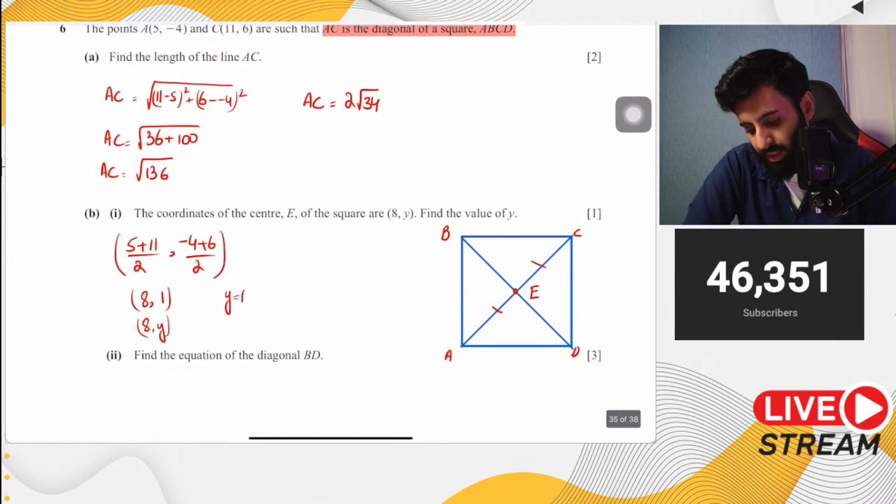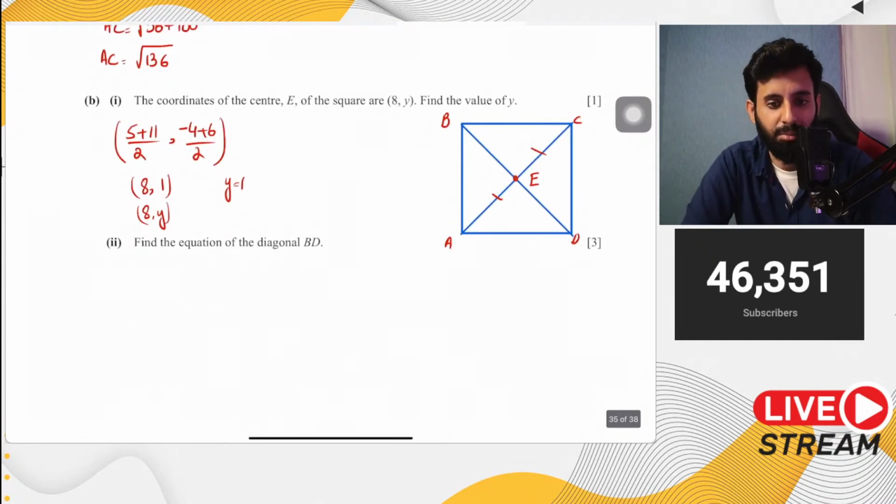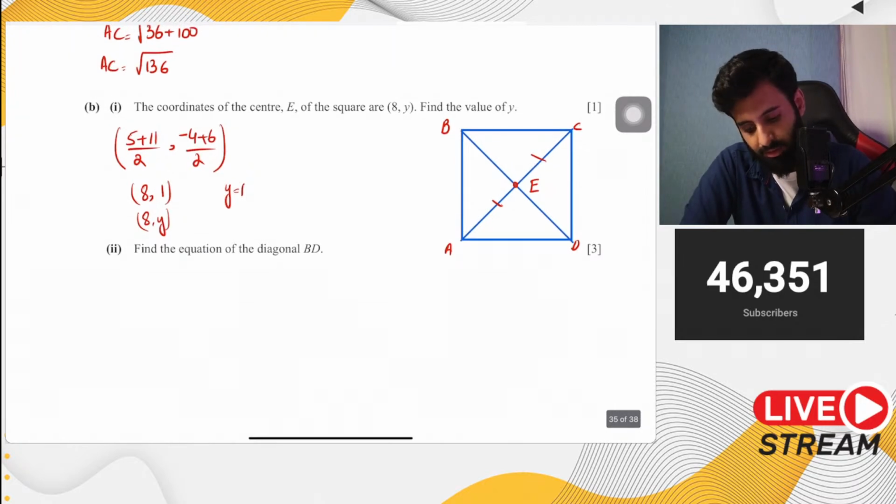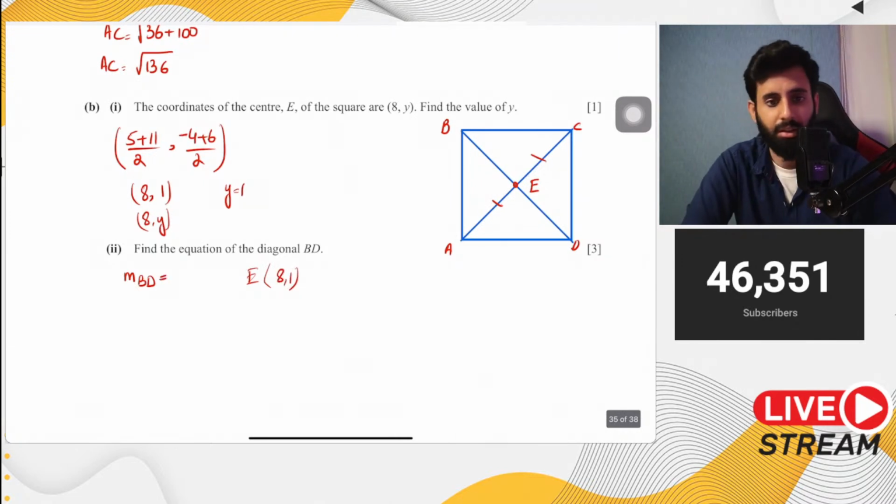Then it says find the equation of the diagonal PD. How do we do that? How do we find out the equation of the diagonal PD? Abhi tak to aasan tha. Now this is where it gets tricky. We need the gradient, right? What else do we need? How do we find out the gradient of the diagonal? Chalo, as far as the point through which the diagonal is passing is concerned, we have that. 8 comma 1 will do the job, but the question is, how do we find out the gradient of the diagonal PD? That's a question for you guys.